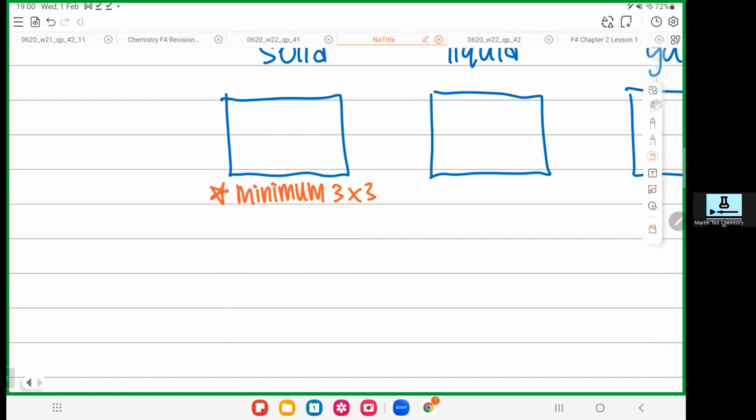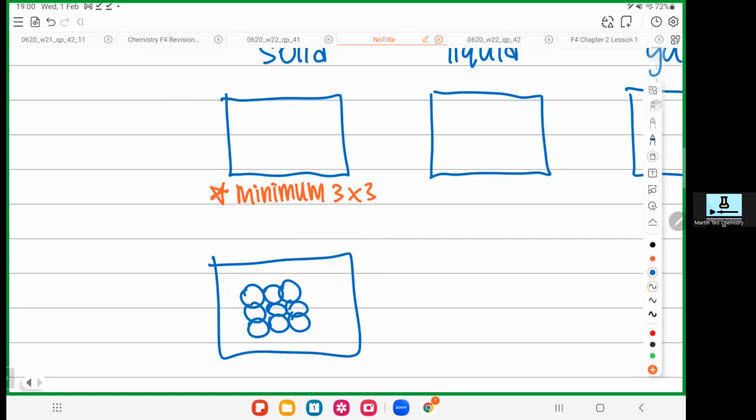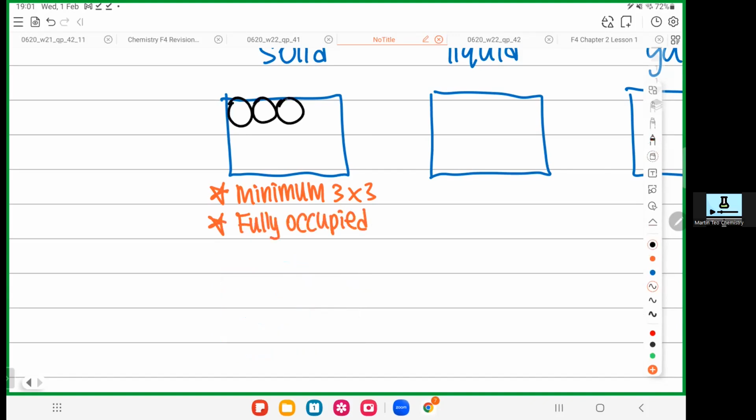All right. Second thing. So I draw like this. How many marks will I get? I'll get 0. Why? So what's the problem here? When you draw a solid, you must make sure the box is fully occupied. 1, 2, 3, 4. 1, 2, 3, 4. 1, 2, 3, 4. That's it. Here I got a little bit of empty space. Okay, it's okay, doesn't matter.